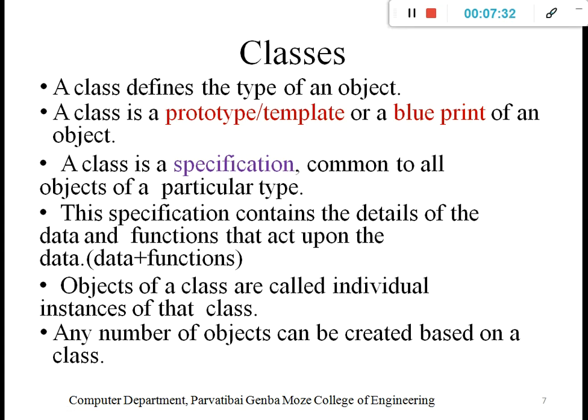Then we can create multiple objects under the car class, like object 1 for my car, object 2 for your car. That is the concept in object oriented programming with C++. We will understand it with an example, and how exactly objects are created and used, we will understand later with a practical.